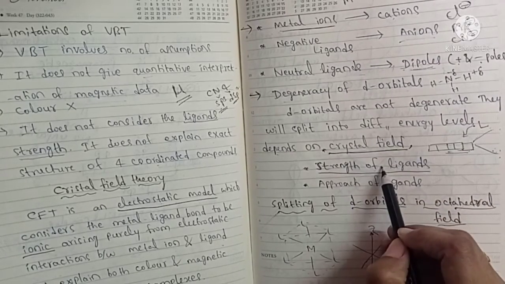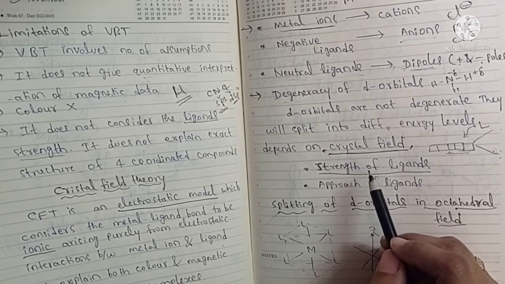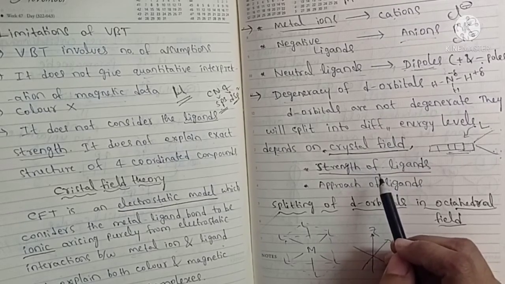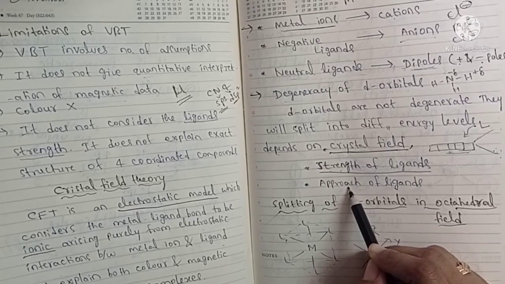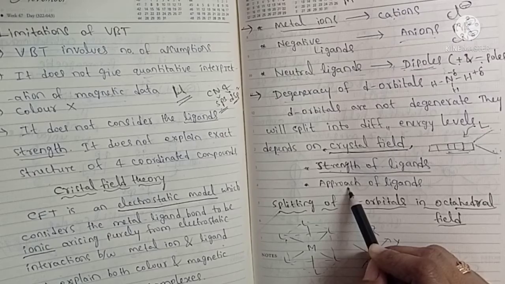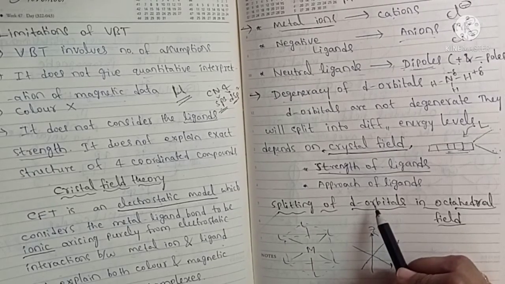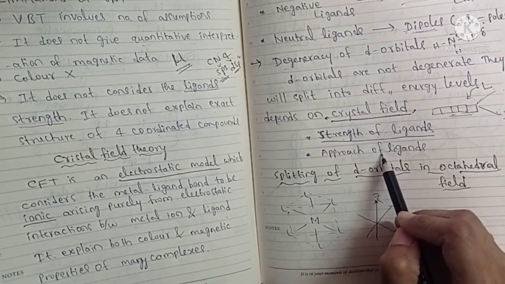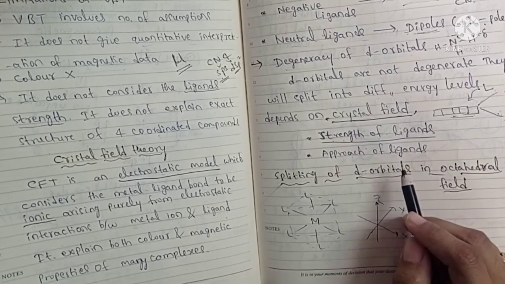And next, the strength of ligands. In the presence of strong ligands, how are the d orbitals split, and in the presence of weak ligands, how are they split? So he considered the strength of ligands and the approach of ligands, meaning in which direction the ligands approach the metal ion: along the x-axis or y-axis, in between the axes, or along the axis. So these three factors decide the splitting of d orbitals.